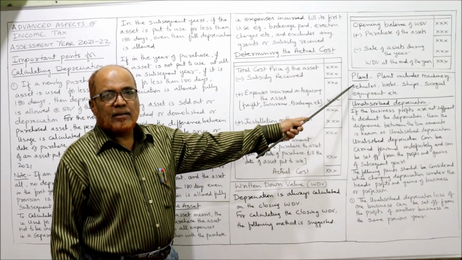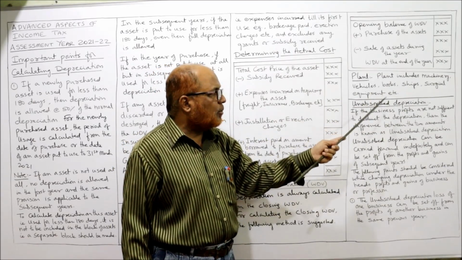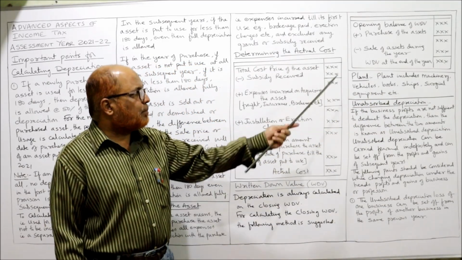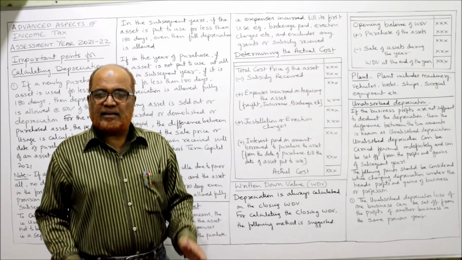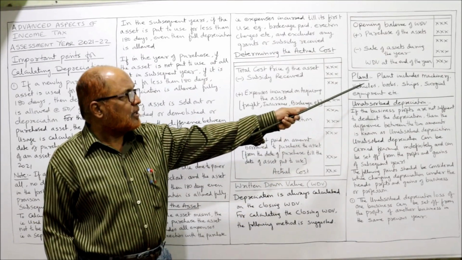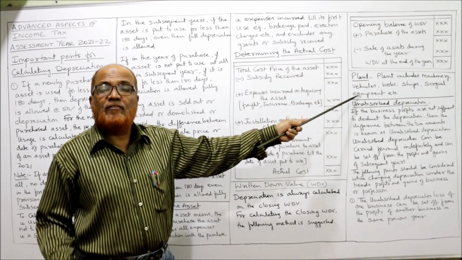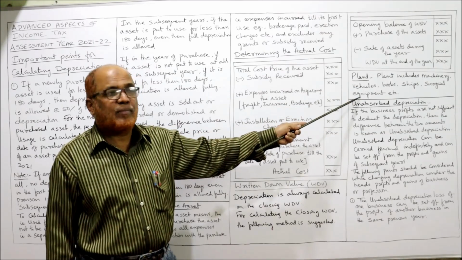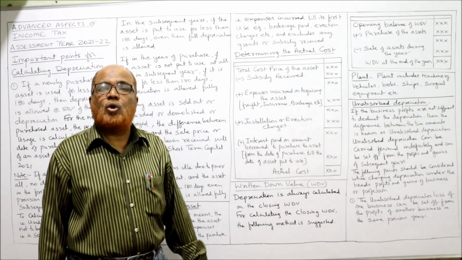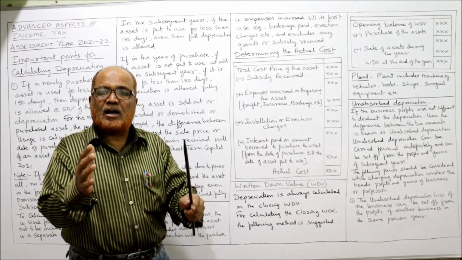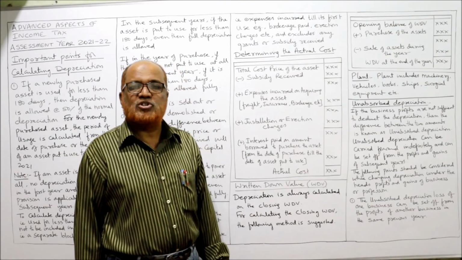Next one, plant. Plant includes machinery, vehicle, books, ships, surgical equipment, etc. So this plant, according to Income Tax Act 1961, plant includes machinery. Machinery is also called the plant. Vehicle also comes under the category of plant. Books also come under the category of plant. Ships or any equipment, all these things will come under the category of plant according to Income Tax Act provisions.